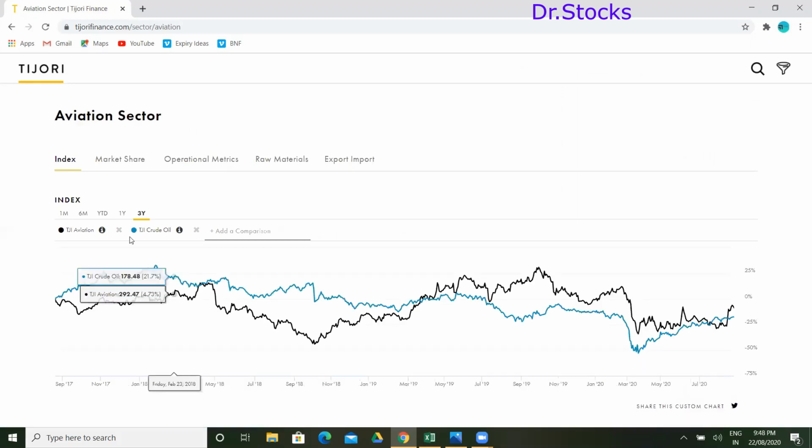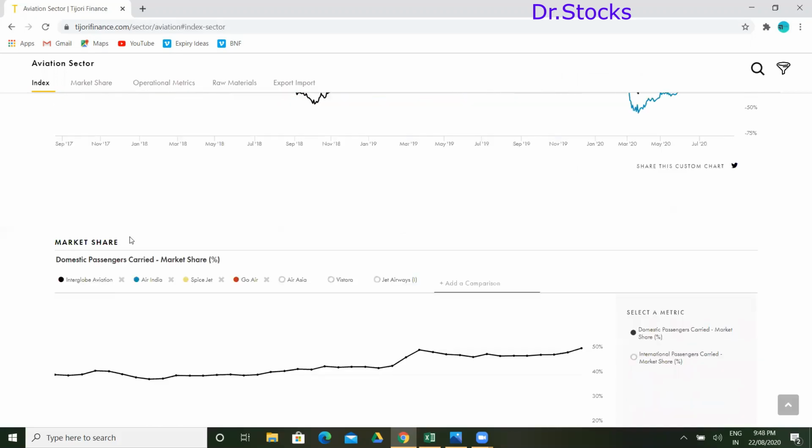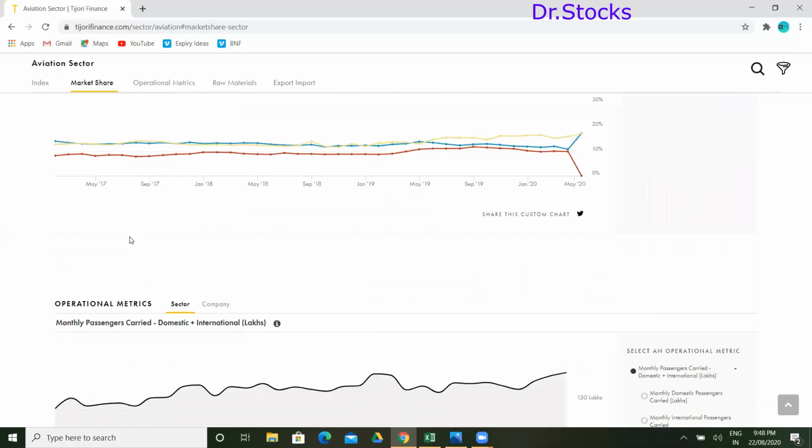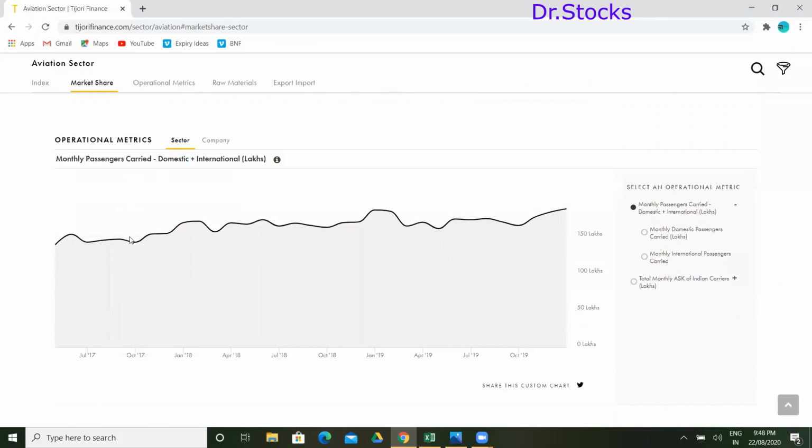So this is the index of the aviation sector. We know very clearly that in aviation we have Interglobe, SpiceJet, and Jet Airways in the market. Currently, only Indigo and SpiceJet are operational. That is the main important point here.